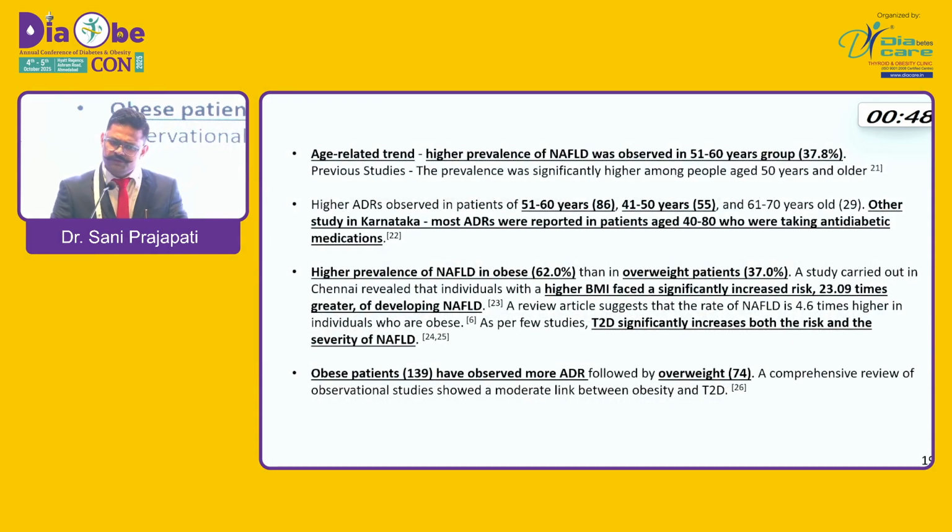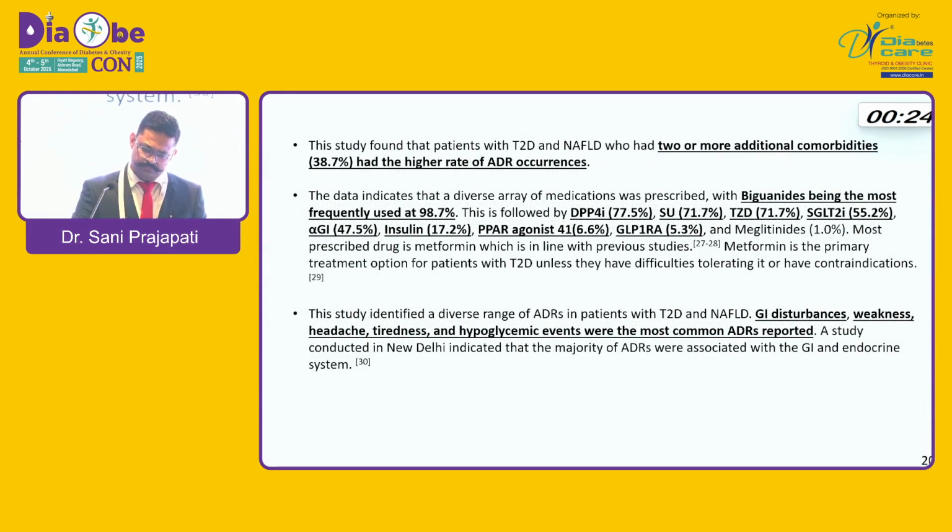Of course, we observed an age-related trend, that is a higher prevalence of NAFLD in the 51 to 60 years age group, and ADR was also observed more in the 51 to 60 years age group. There was a higher prevalence in obese patients, that is 62%, and 139 observed more ADR. Overweight has 74. So this I already covered.